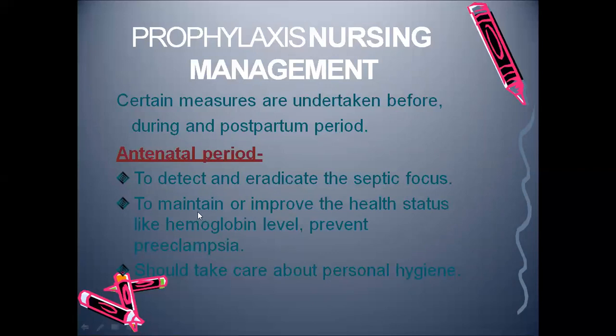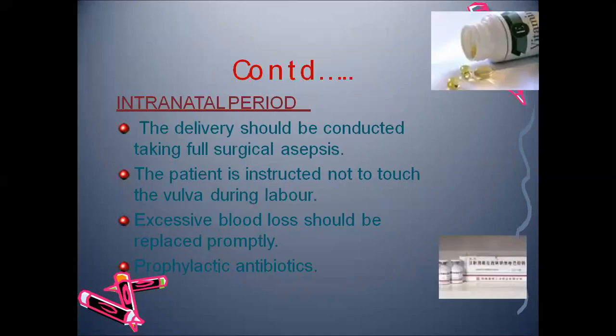Next, to maintain or improve the health status: as in predisposing factors, malnourished and anemic mothers are more prone to have puerperal sepsis. So in the antenatal period itself, by screening, we will find out the health status, hemoglobin level, and risk factors. If we find that the mother is malnourished or anemic, proper care has to be taken in the antenatal period itself. Another important thing is that personal hygiene has to be taken care of. This has to be kept in mind.